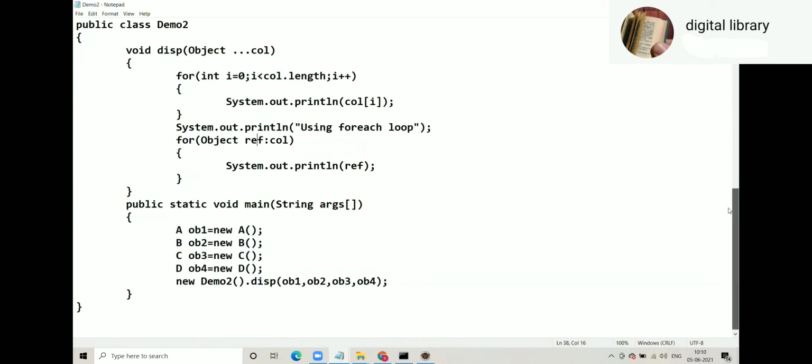In the main function, you have created 4 objects, A, B, C, D, and then new Demo2.display OB1, OB2, OB3, OB4. Can they go? Yes. Why? Because the argument is object ellipsis. Now just check this much, then I will take you to all these classes. Just check this code.